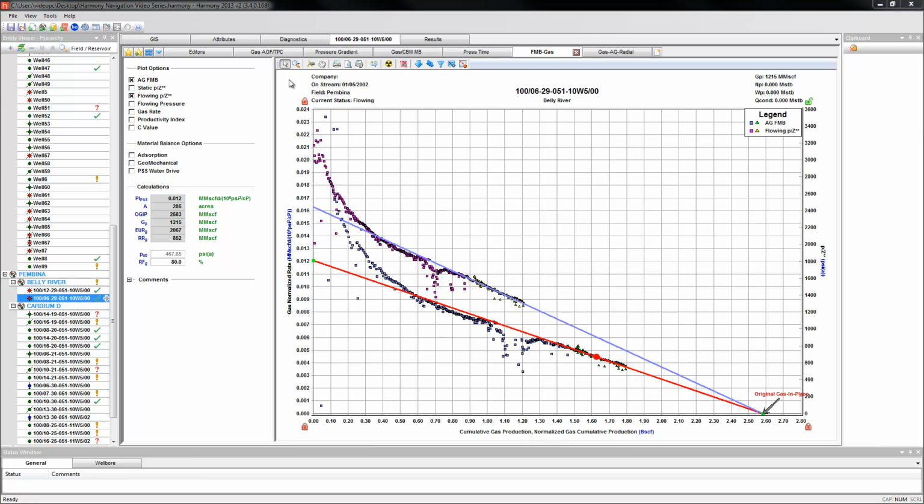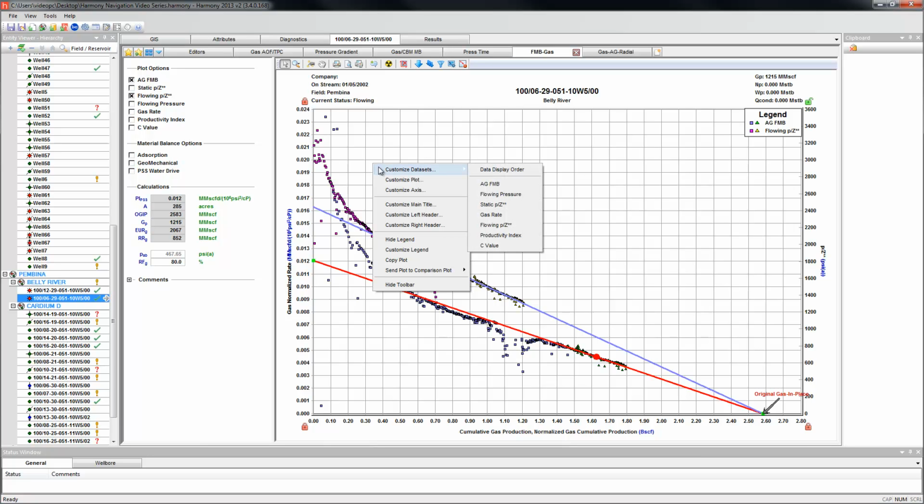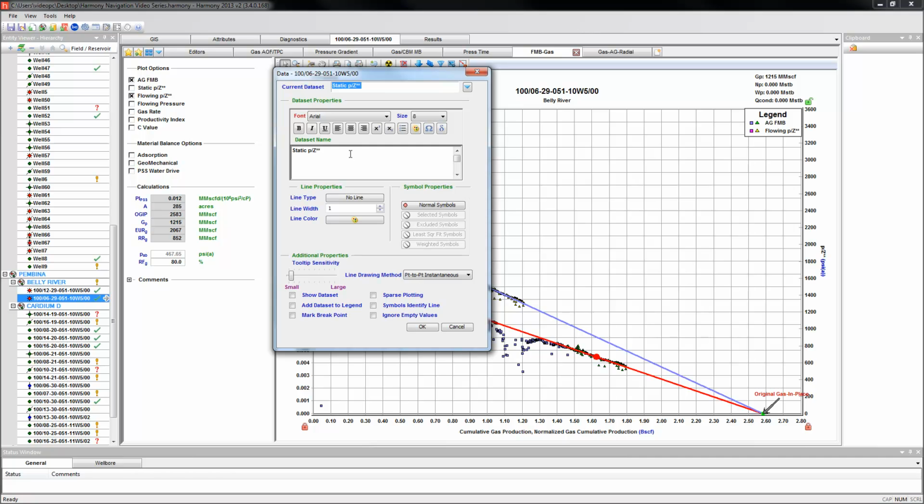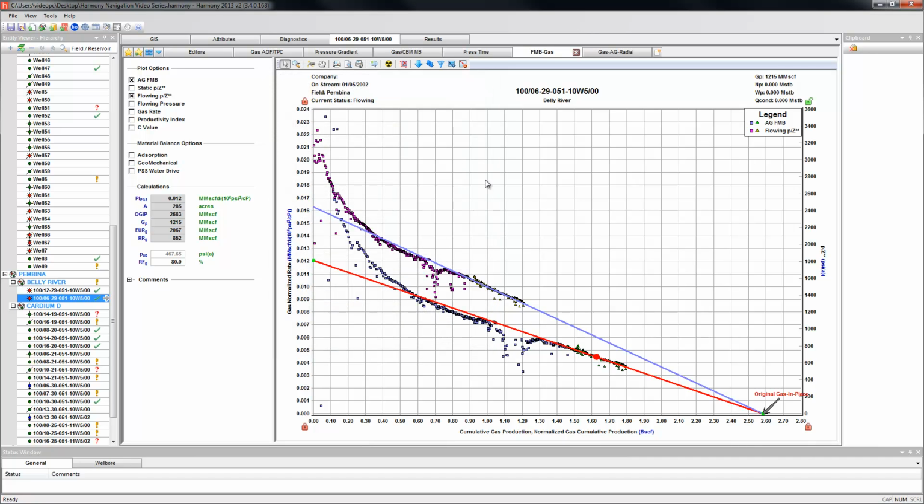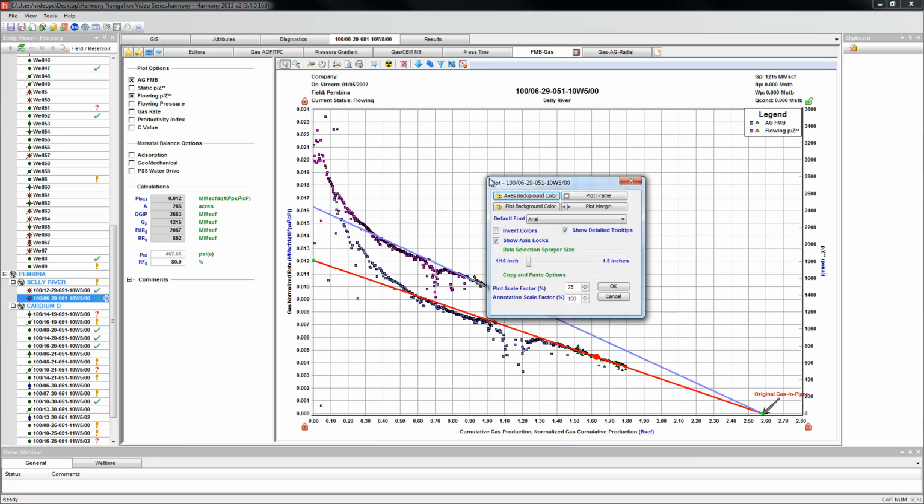We will now look at the different customizations that you can do to a plot. Right-clicking a plot gives the options available for customizing. The first option is for customizing the datasets, and this allows you to select a dataset, then change its name, line style, symbol, and colors. The Customize Plot button allows you to change the general appearance of a plot and how the plot is handled when using the Copy Plot function.